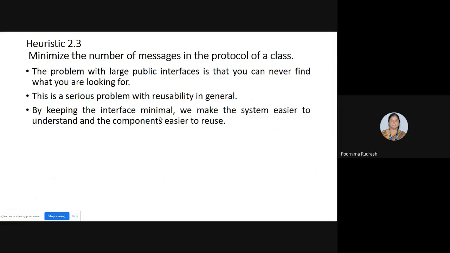The problem with large public interfaces is that you can never find what you are looking for. Since the object-oriented approach supports reusability, whenever developers are developing some functions, they think of reusing them in different domains and different programs, and they simply keep them.